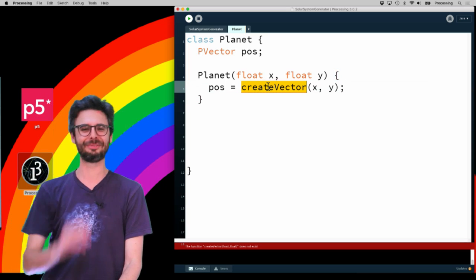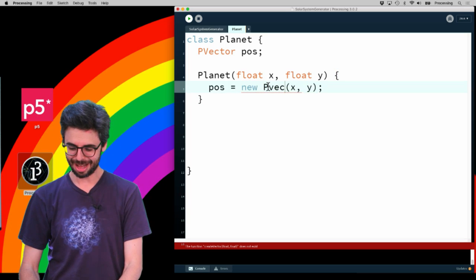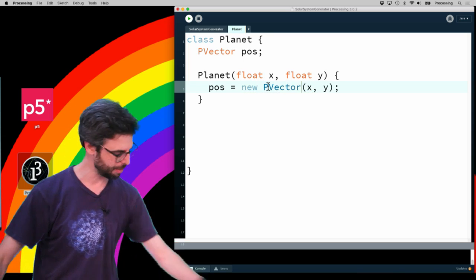Oh, and createVector is a function that's in p5.js. I'll just say new PVector here. Okay, I got to think about this a little bit more. I have a marker here.